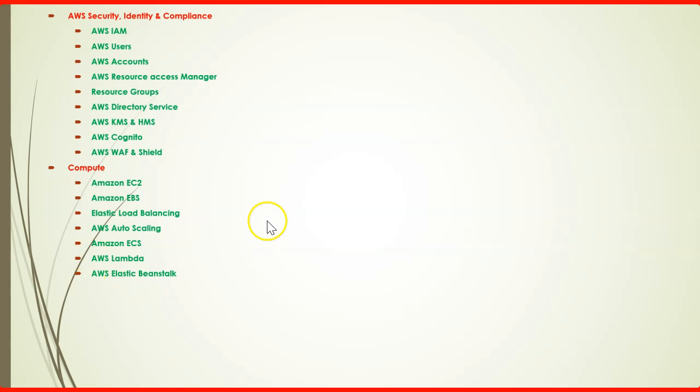Then Elastic Beanstalk, which is another service that helps you configure your environment without you even worrying about what type of hardware is going to be used and how you have to deploy your application. You just need to upload your application onto AWS, and Elastic Beanstalk will take care of the rest of the things, like provisioning the EC2 instance hardware, the disk in the EC2 instance, and the network interface of your EC2 instance.